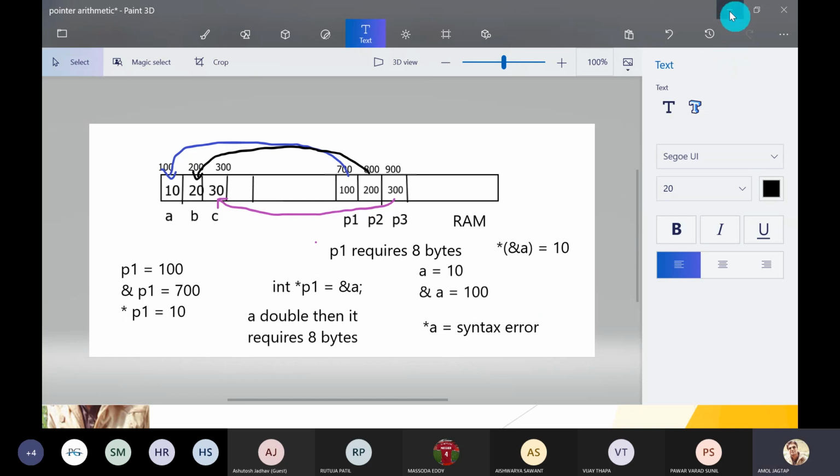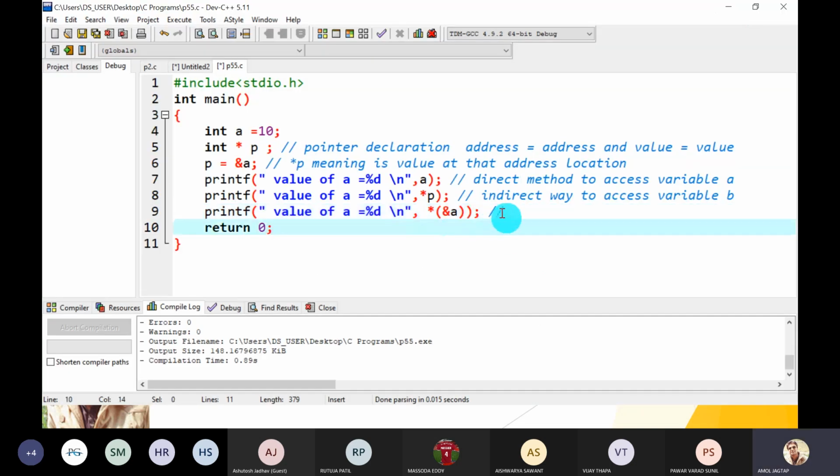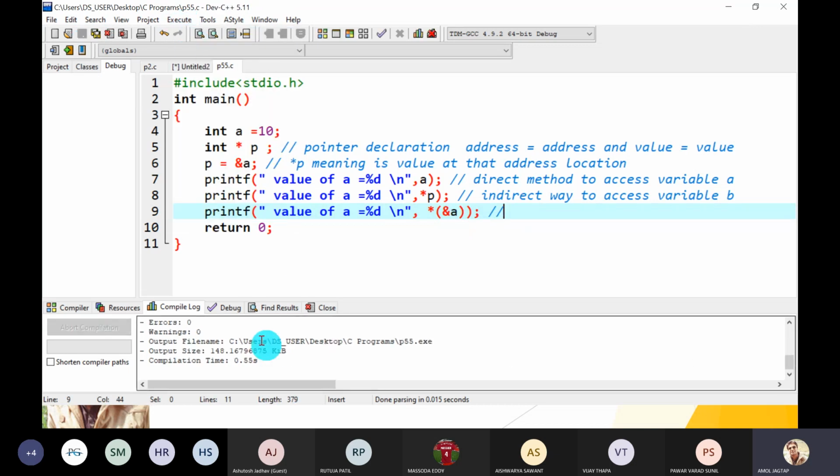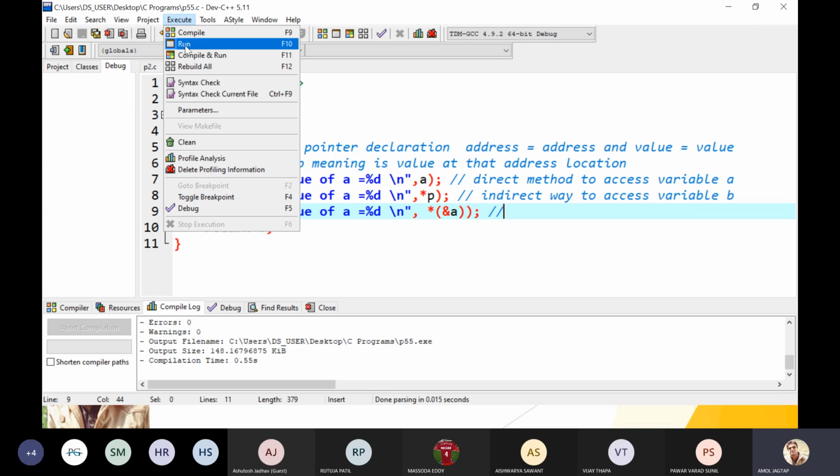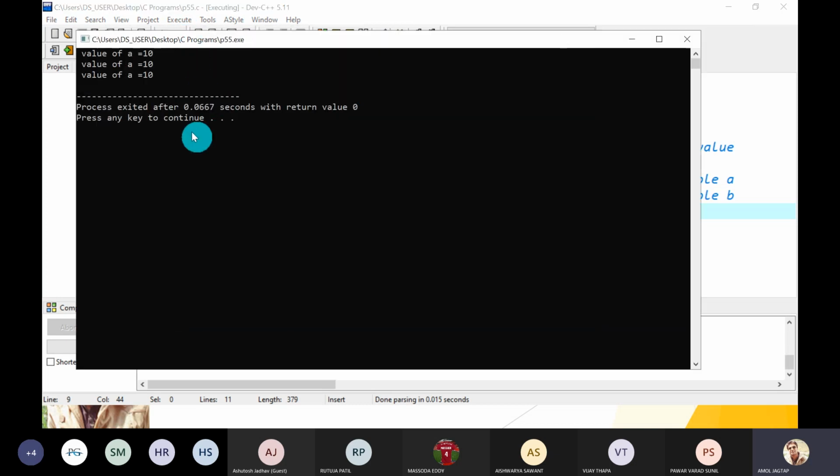So if we print it, it is syntactically correct. We can check it by compiling it. There is no error and no warning, so just run it. What is the value? Value of A is equal to 10. Did you understand?